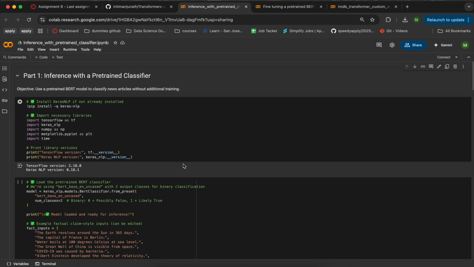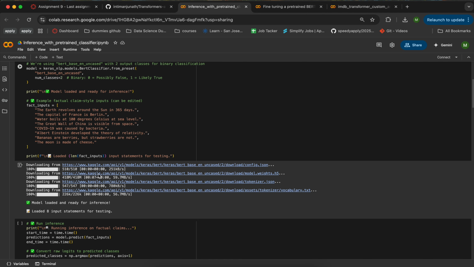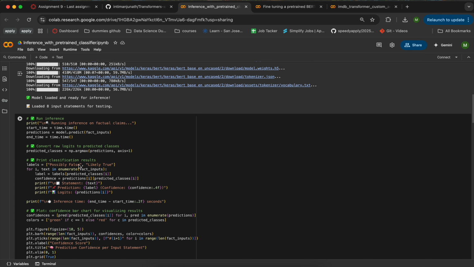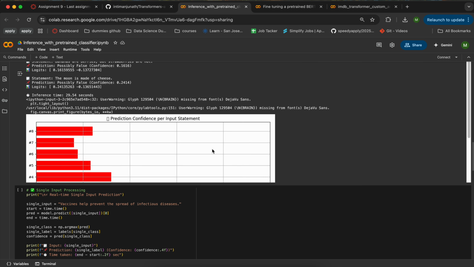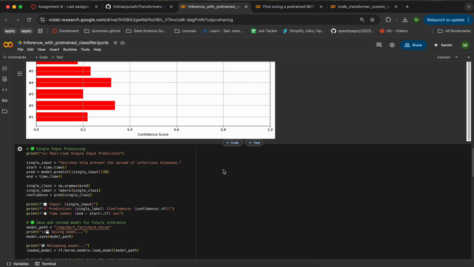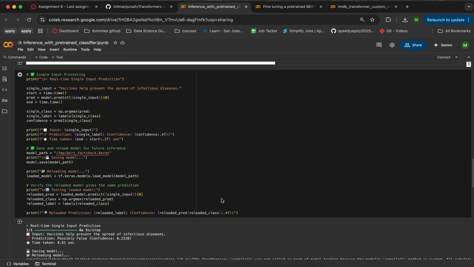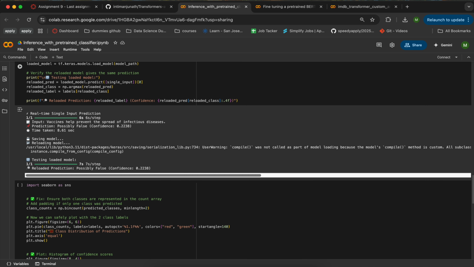Here I have loaded TensorFlow and other models, and here is the model output and how they loaded it. Here is the running inference for that and plotting the function. And these are the plots that we got for a prediction confidence for an input statement. Once that is done, the single input processing is done, then saving the model and verifying the reloading of the model.